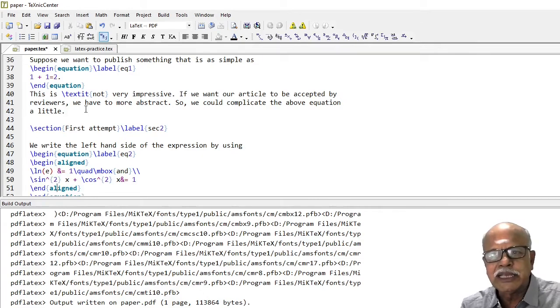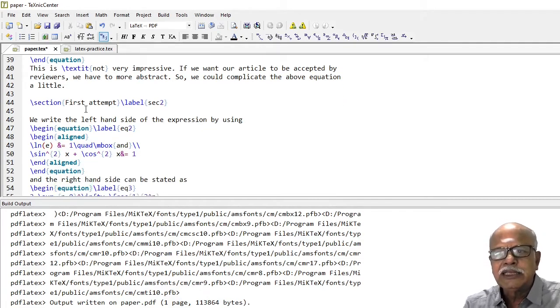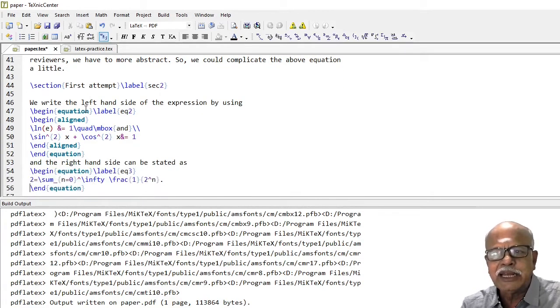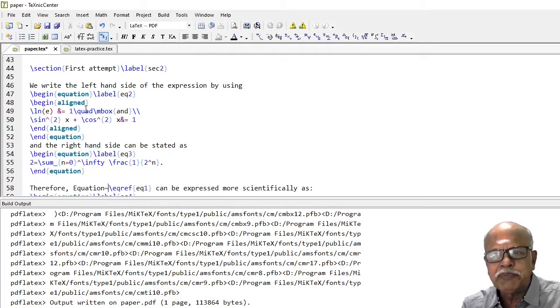Put an ampersand here, and then the right hand side can be stated as 2 equal to summation. Lower limit, use underscore, lower limit is n equal to 0, upper limit is infinity. Use caret symbol. A fraction 1 over 2 power n.